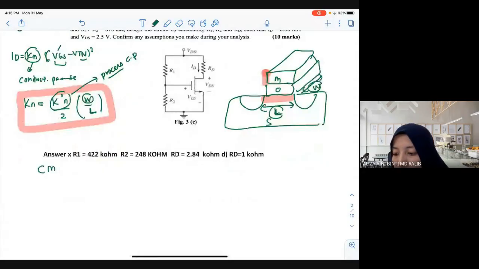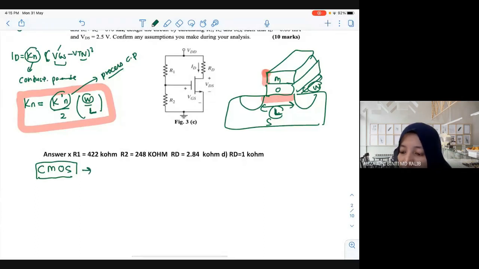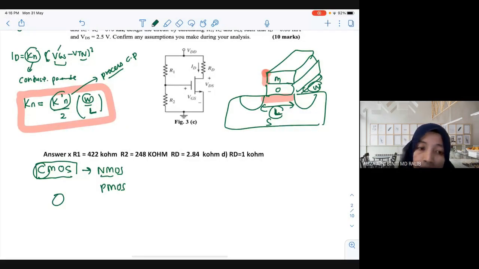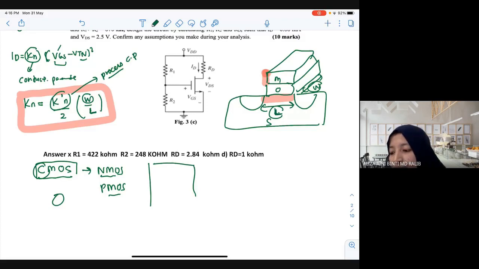If you Google later after this class, in your computer you have a chip, right? An Intel Core chip, or what is the latest one, I'm also not aware. So the technology we call CMOS, complementary metal oxide. I'll give you a brief explanation. C means complementary: it has two, NMOS and PMOS. It means in the same chip you have both NMOS and PMOS. Previously I worked at Intel, I think 10 years ago, and I made the layout for this CMOS technology.